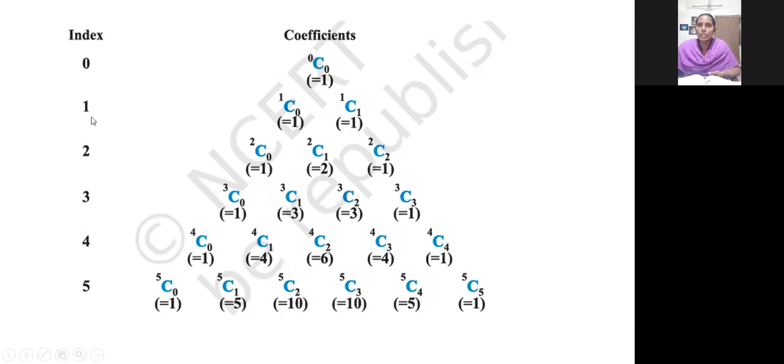Okay. Now if the index value is 1, if you are not taking any element, that is 0. If you are taking one element, that is 1. So how many combinations are there? 2 combinations. Okay, I will show it to you.